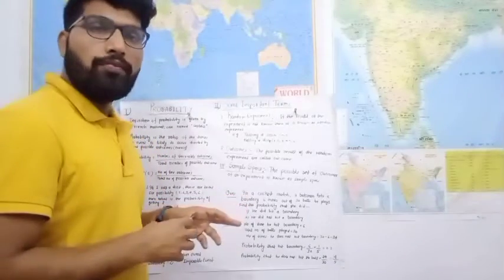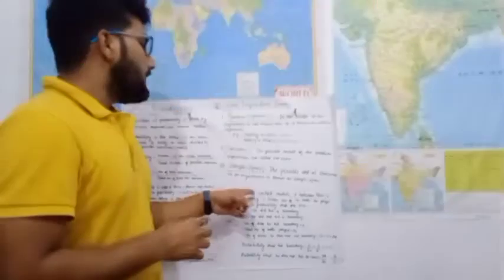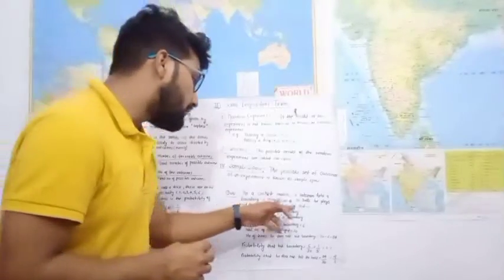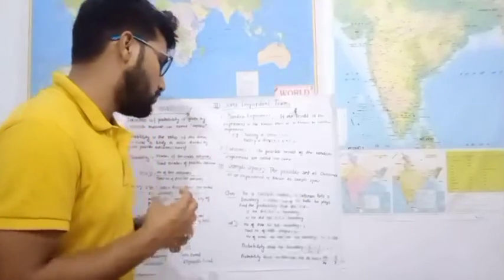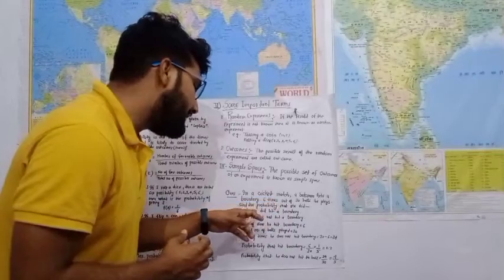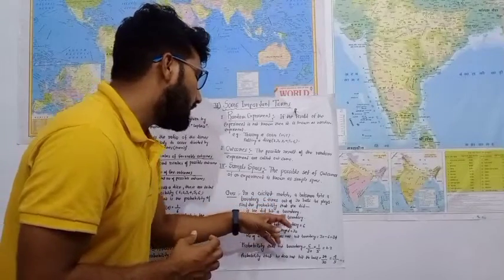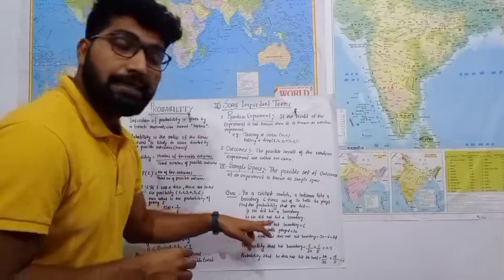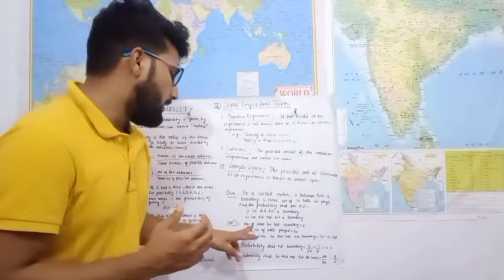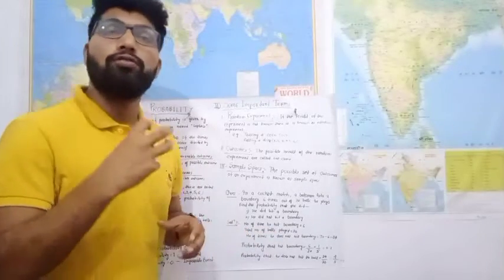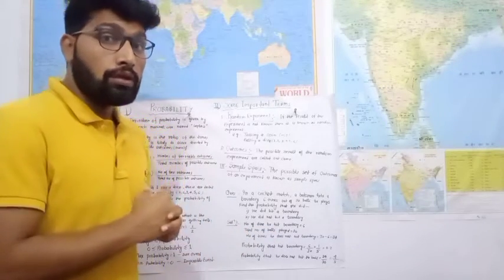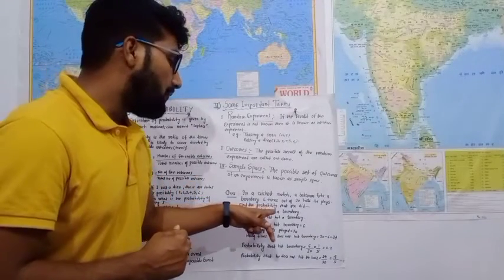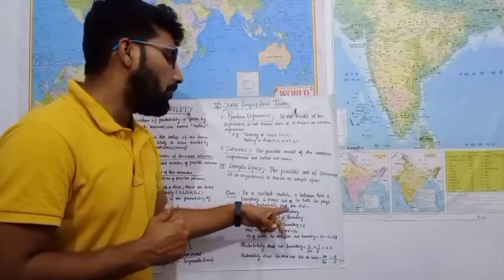Here is a question of this chapter. In a cricket match, a batsman hits a boundary 6 times out of 30 balls he plays. Find the probability that he did hit a boundary and that he did not hit a boundary. The number of times he hit the boundary is equal to 6, and the total number of balls he played is equal to 30. The first question is, what is the probability of hitting a boundary?